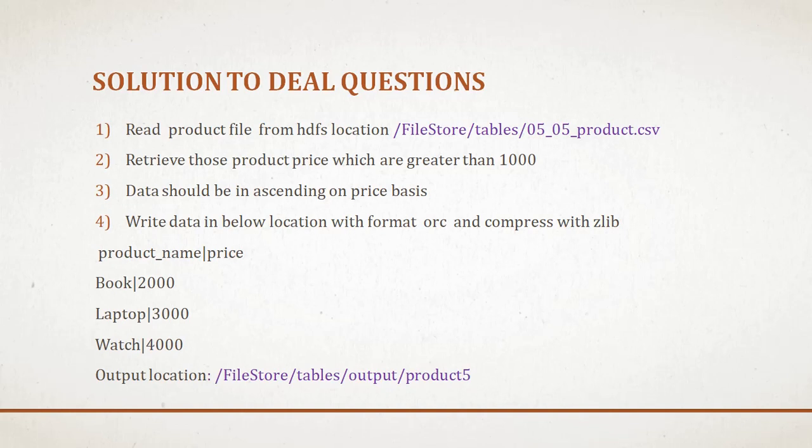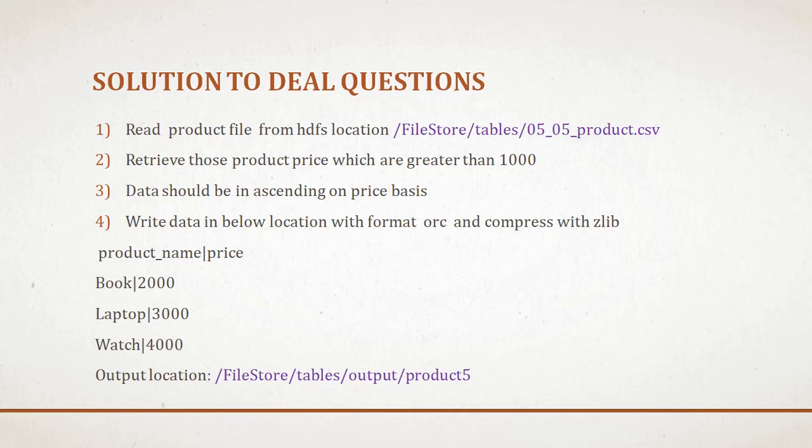They ask the question like: read the product file from the HDFS location, this one, product.csv. And after that, in the same question, they say retrieve the data where product price is greater than 1000. It means you have to fetch the data which is greater than 1000. After that, in the same question they ask that the data should be in ascending order on the basis of product price. It means you have to sort the data. After that they say write the data in ORC format and compress it with zlib.